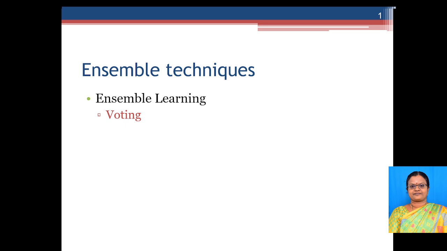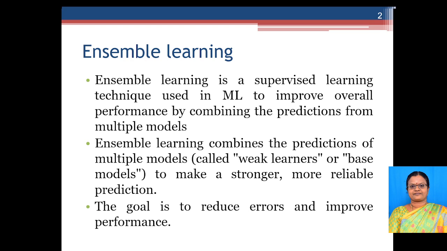Hi. Now we will see about ensemble learning. In that we will see about a voting part. Ensemble learning is a supervised learning technique, and the purpose of using it is to improve the overall performance. The working is that it will combine the predictions from various models, or we can say we can combine the predictions of multiple models to make a stronger, more reliable prediction.